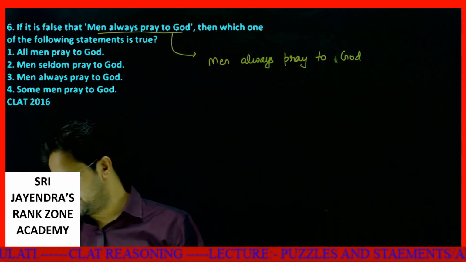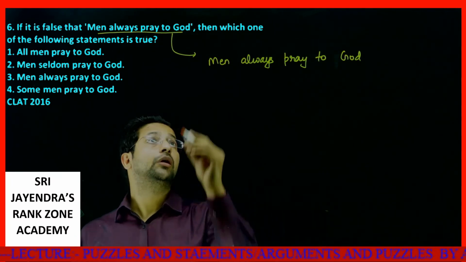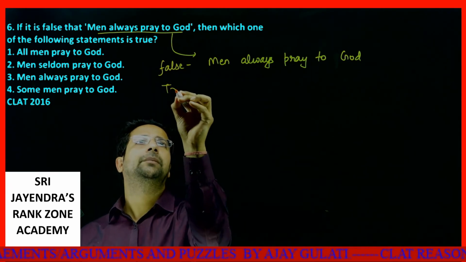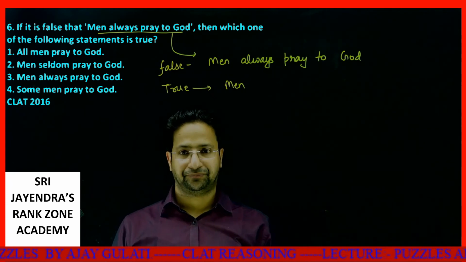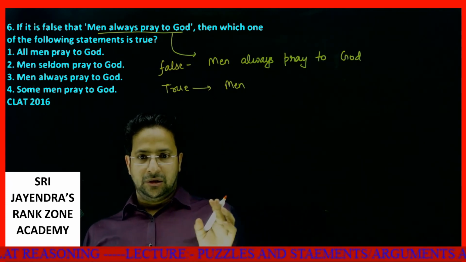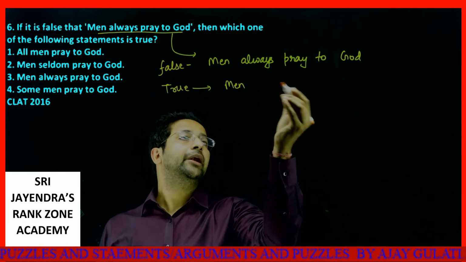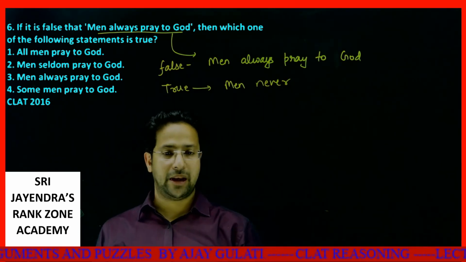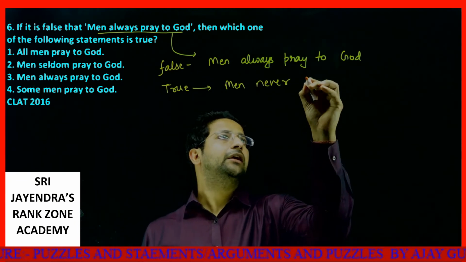If this is false, then what will be true? The opposite will be men don't pray to God. Okay, men don't pray to God, or men never pray to God.